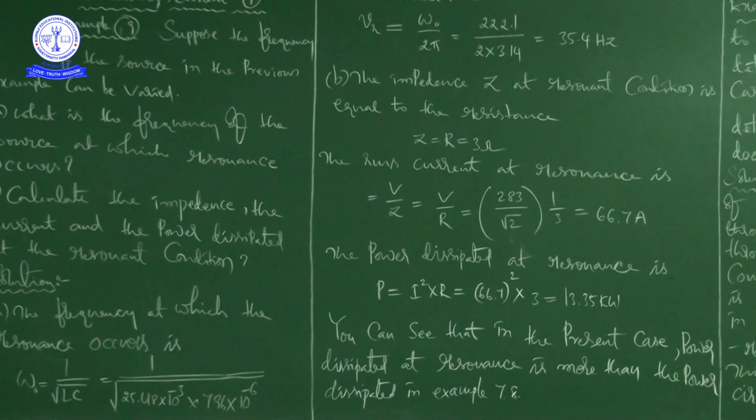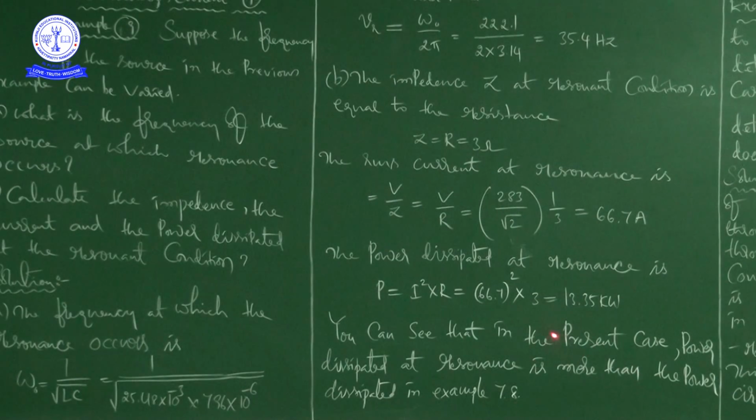Now, you can see that in the present case, power dissipated at resonance is more than the power dissipated in example 7.8. In example 7.8, what is the power we got? We got the power as 4800 watts. But here, we got 13.35 kilowatts. So this is greater.